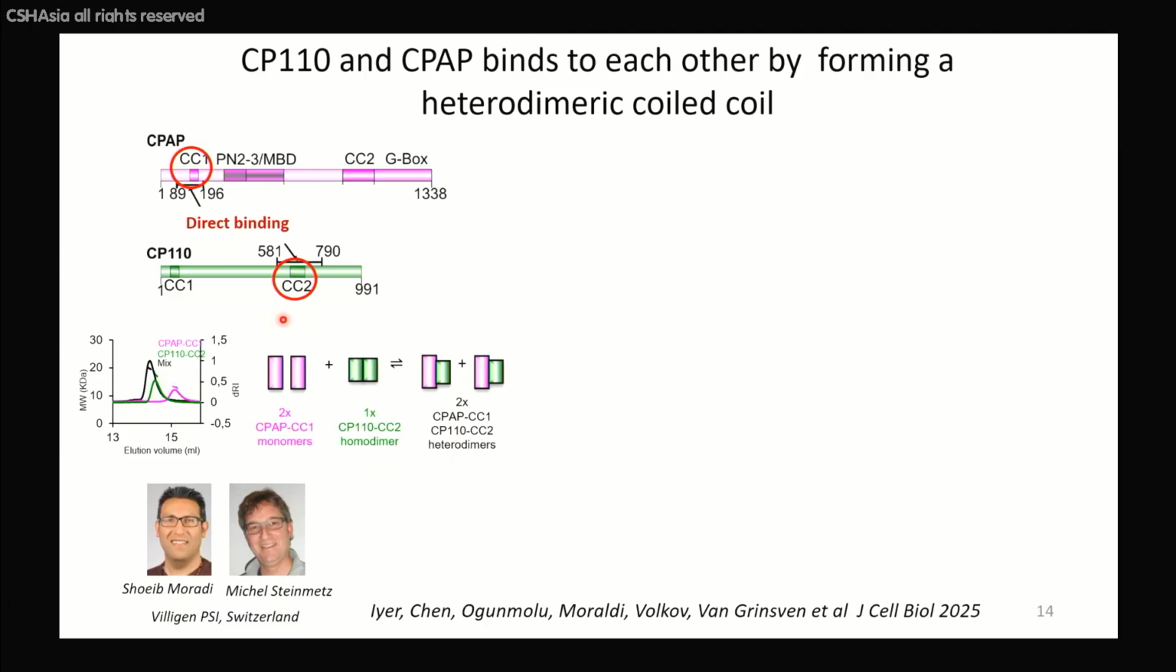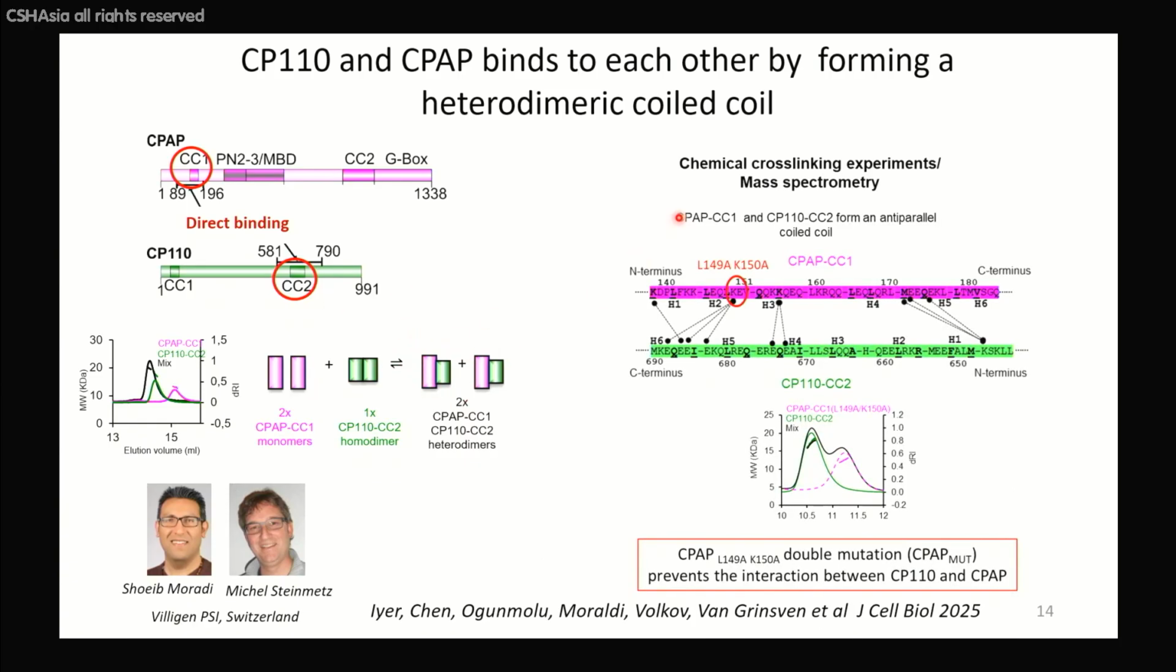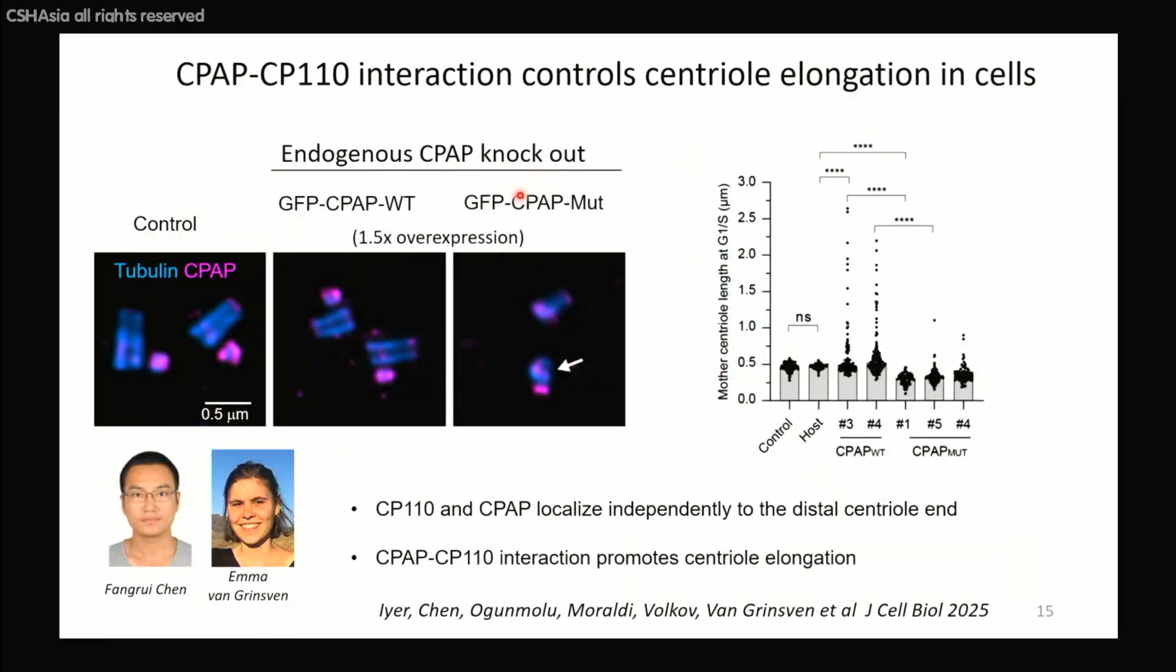As I told you, CP110 and CPAP interact with each other, and together with the lab of Michel Steinmetz, we've mapped the interaction to 2 helical domains, which make an antiparallel coiled coil dimer. The Steinmetz lab has figured out this interaction completely. I will not bother you with the details, but knowing the interaction allowed them to generate a CPAP mutant that wouldn't bind to CP110. And using this CPAP mutant, we could then ask how important this interaction is.